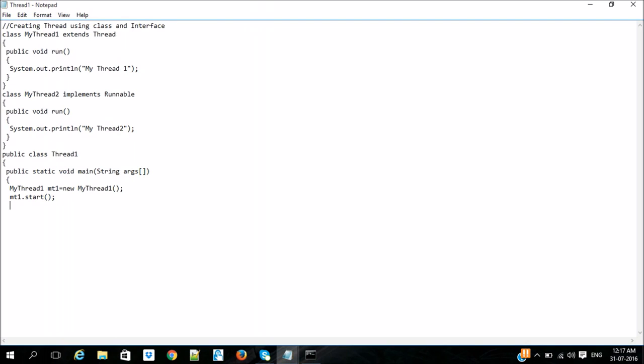Now I am going to create an object or instance for MyThread2.